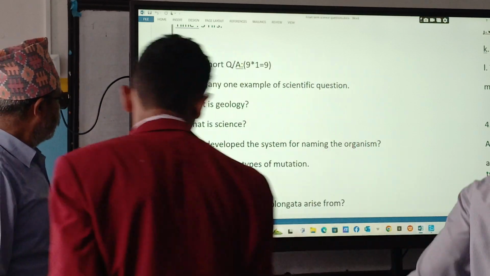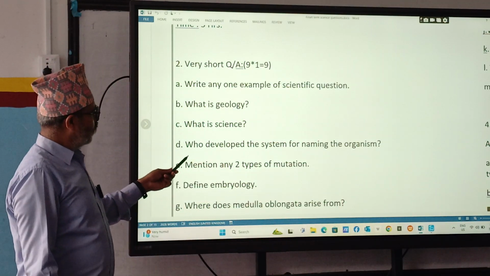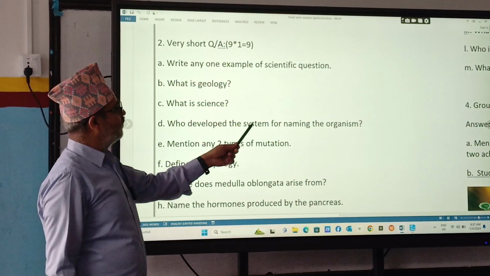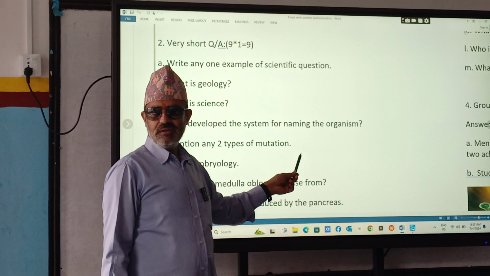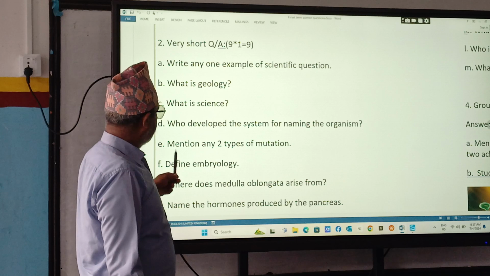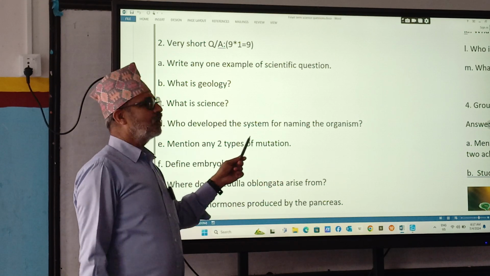That side. Okay. What is science? Yes. Who developed the system for naming the organisms? Carolus Linnaeus. Right? Carolus Linnaeus. Mention any 2 types of mutation. Mention any 2 types of variation.